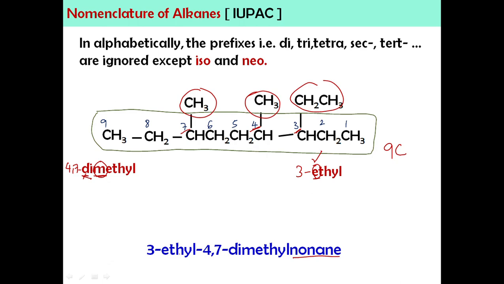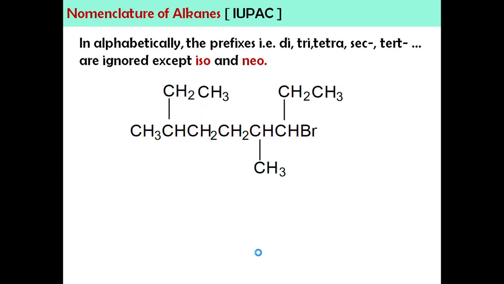So why ethyl first? Because we look at the alphabet E, and then for dimethyl, we will not look at D, but we look at M. The "di" only shows the number; the name is still methyl, that is why we look at M. Next, this is the same rule, but a different example.